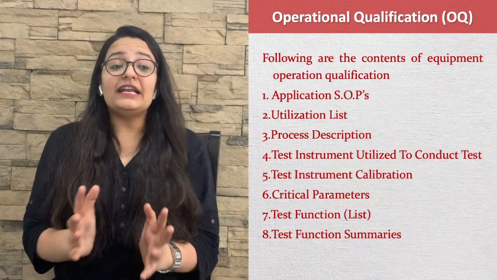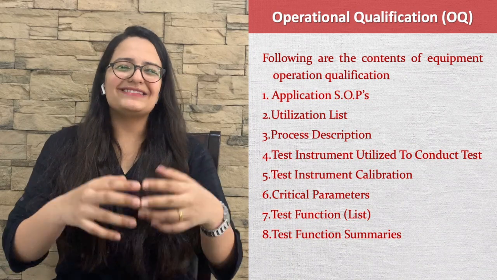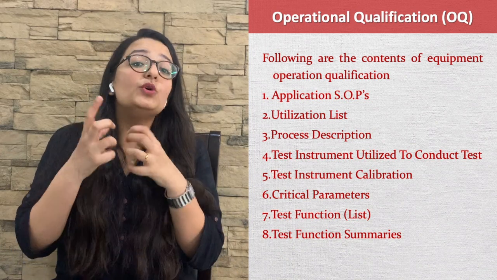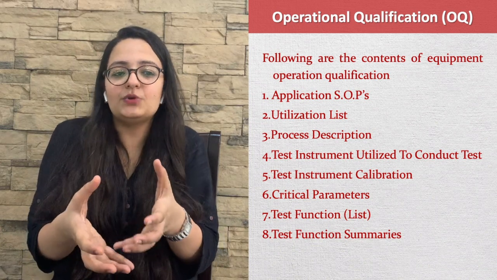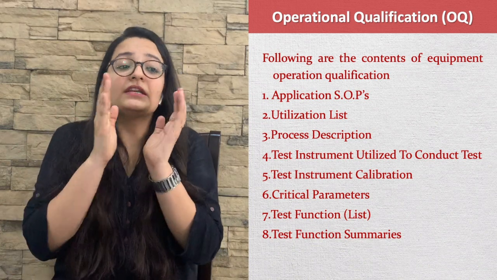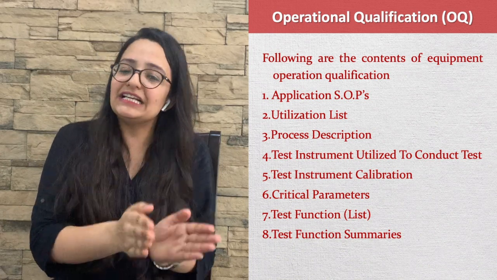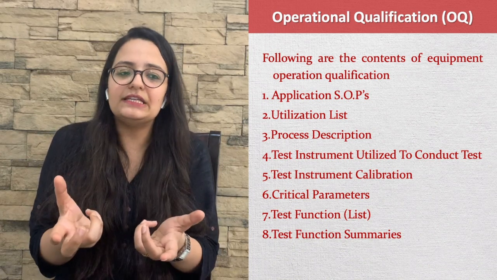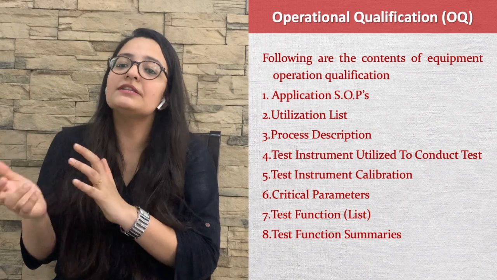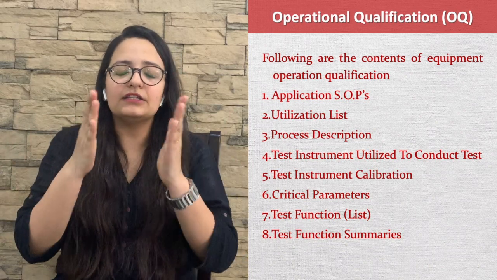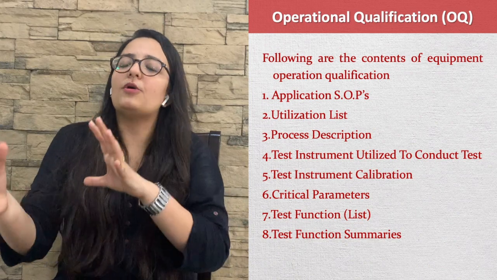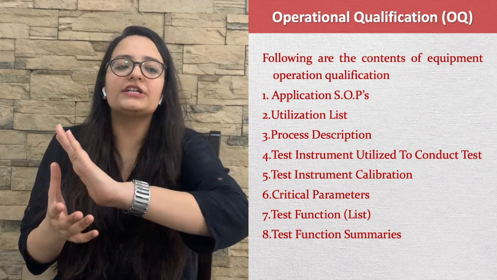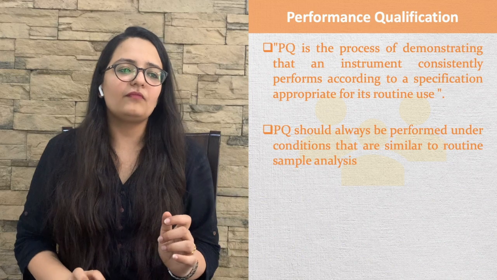Following are the contents of equipment operational qualification: applications, SOPs, utilization list, process description, test instruments utilized to conduct tests, the test instrument calibration, critical parameters, test function list, and the test function summaries. These all are contents for the equipment operational qualification.